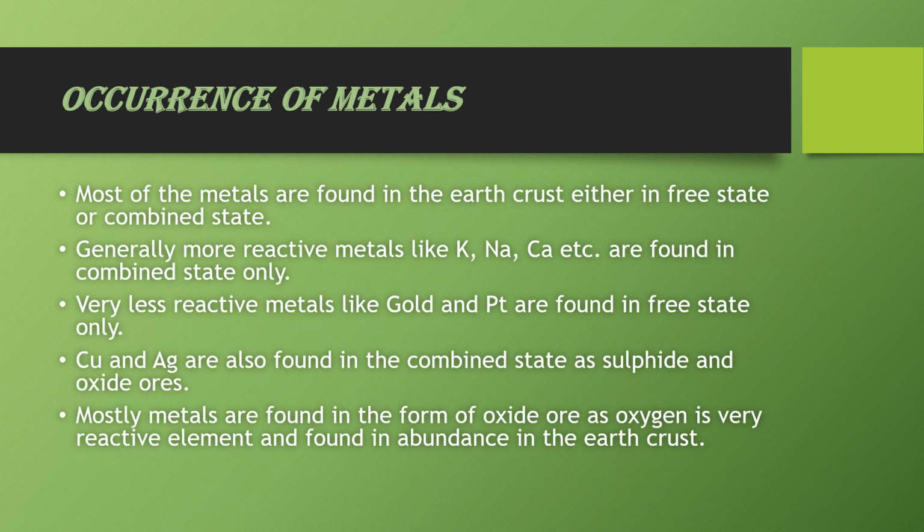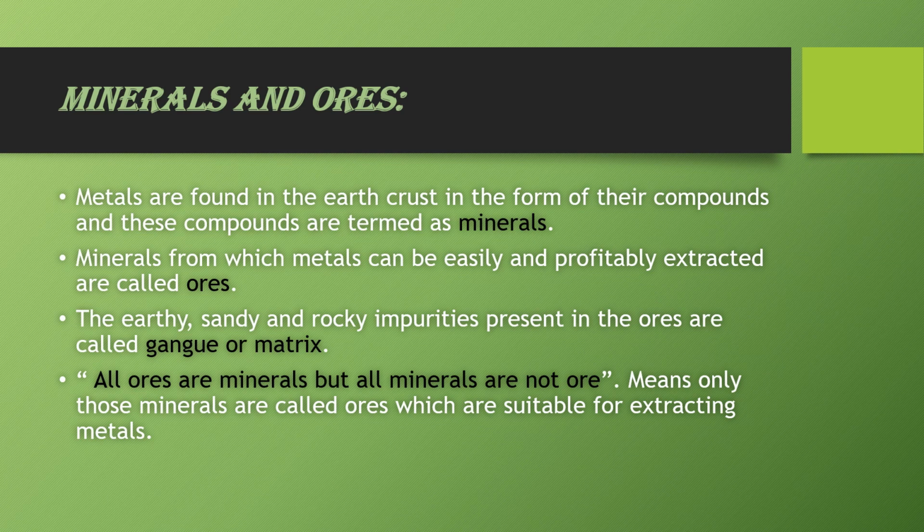Now most of the metals are found in the earth crust either in the free state or in the combined state. Generally more reactive metals like sodium, potassium, calcium, etc. are found in the combined state only because they are very reactive and they readily combine with other elements. Very less reactive metals like gold and platinum are found in free state because they do not react with any other element. Copper and silver are also found in the combined state as sulfides and oxide ore. Mostly metals are found in the form of oxide ore as oxygen is very reactive element and found in abundance in the earth crust.